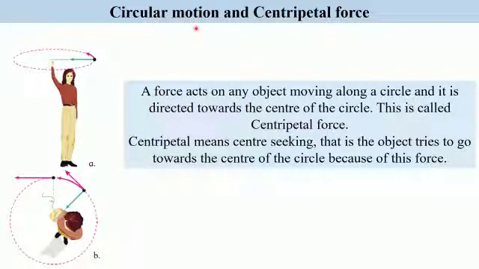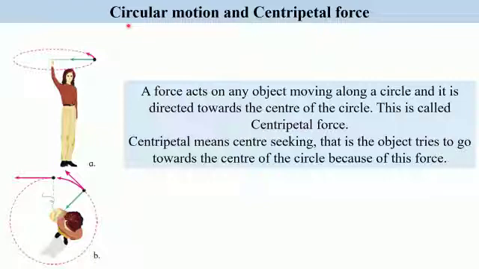Circular motion can be uniform or non-uniform also. If it is uniform circular motion, then the rate of rotation and speed will be constant. Whereas if the circular motion is non-uniform, then the rate of rotation and speed will keep changing.